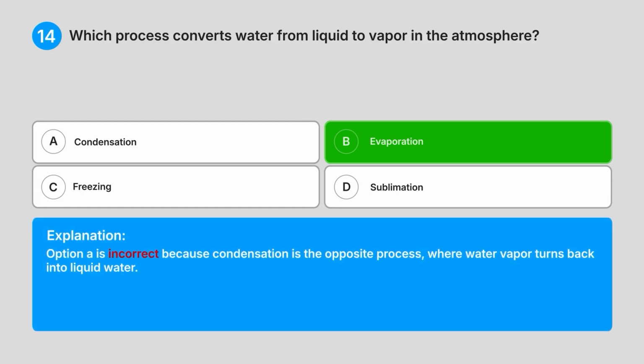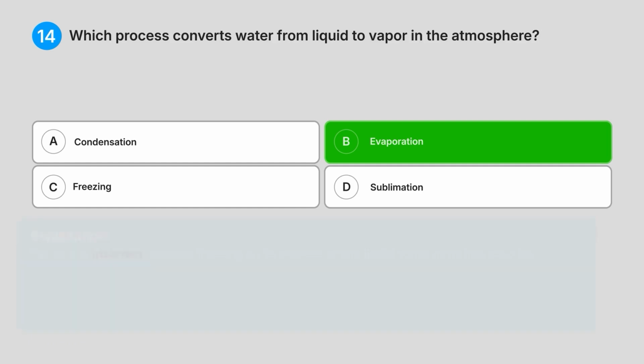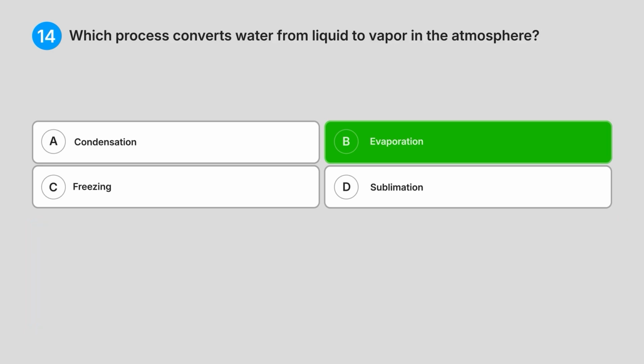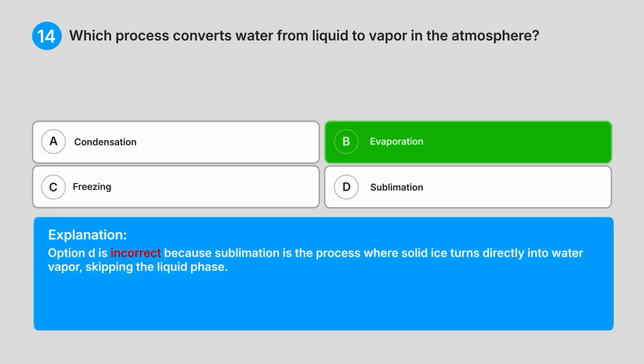Option A is incorrect because condensation is the opposite process, where water vapour turns back into liquid water. Option C is incorrect because freezing is the process where liquid water turns into solid ice. Option D is incorrect because sublimation is the process where solid ice turns directly into water vapour, skipping the liquid phase.